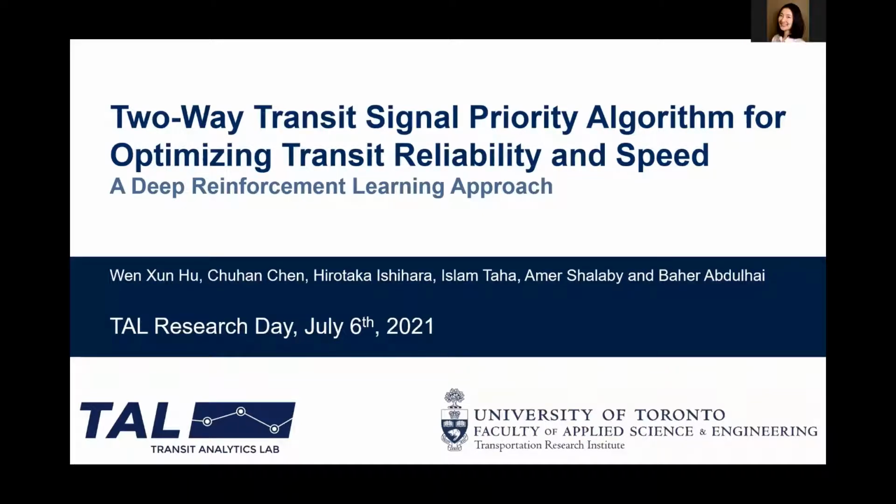I'm very happy to have this opportunity to present my work, a two-way transit signal priority algorithm for optimizing transit reliability and speed using a deep reinforcement learning approach.